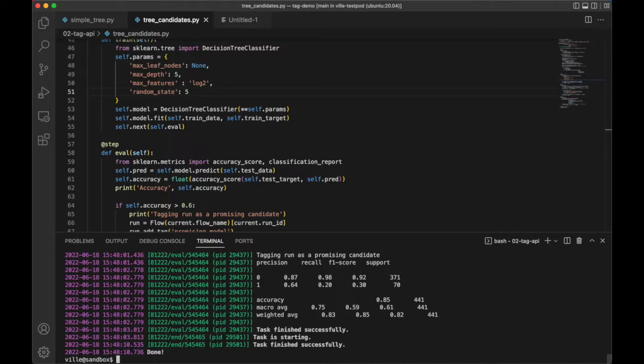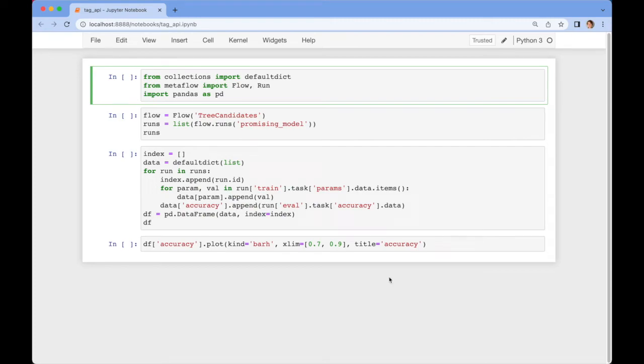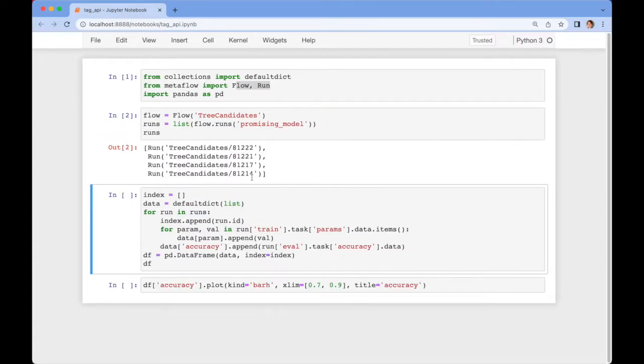Now what we can do is open a notebook. I have this notebook here that I have prepared for this example, where we import the Metaflow client objects. Metaflow allows you to filter executions based on a tag. So instead of looking at all the runs of this flow, let's only look at the runs that have the tag promising model. In this case, we have 4 executions that have the tag, and they are listed right here.